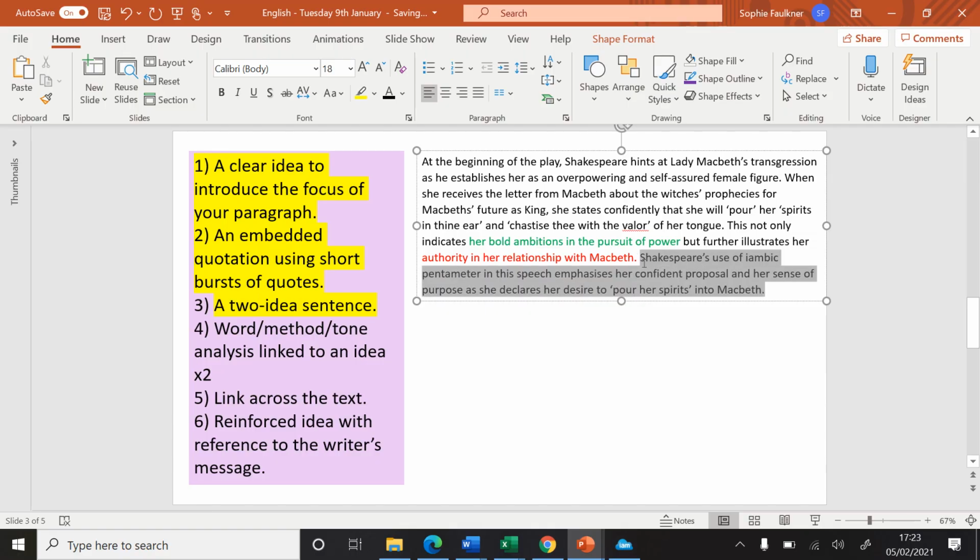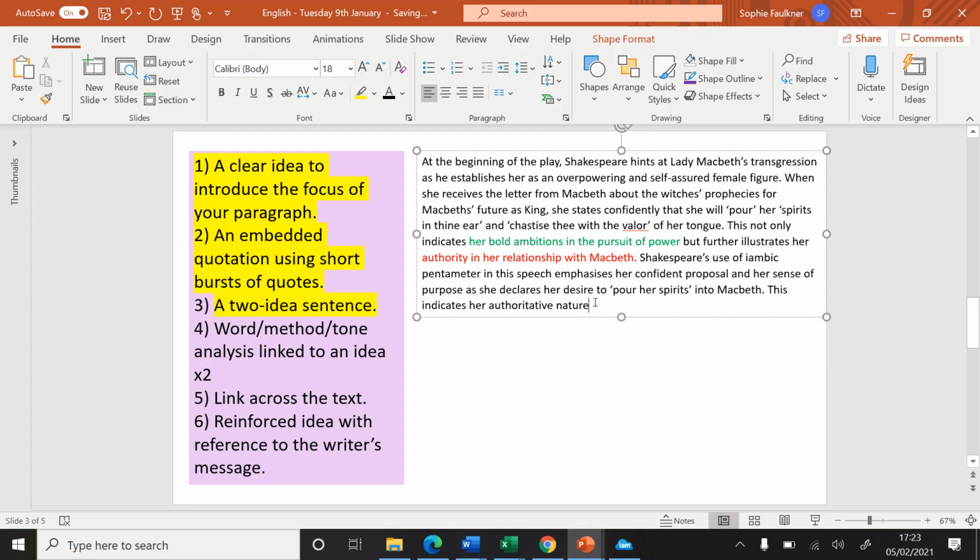That's a good start. However, there's an issue. I haven't linked it back to either of my ideas in red or green there, so I need to do that now. So I'm going to use the idea in red about authority, and I'm going to say this indicates her authoritative nature. I knew I spelled that wrong.